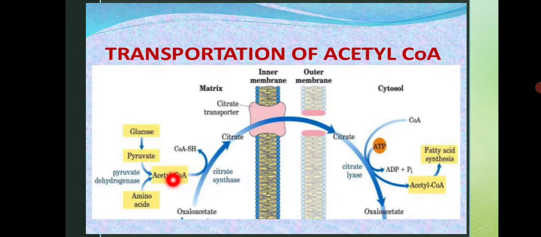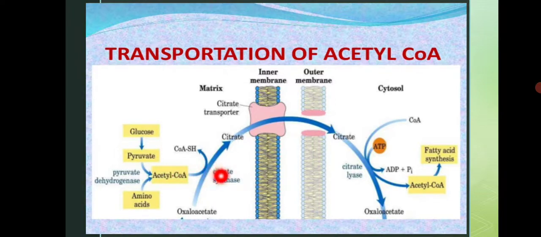Acetyl CoA takes part in the citric acid cycle, and there is formation of citrate. So it is a cyclic pathway. Now this citrate plays a very important role, because this citrate acts as a transporter of acetyl CoA.